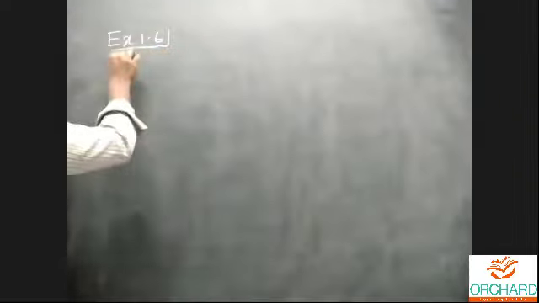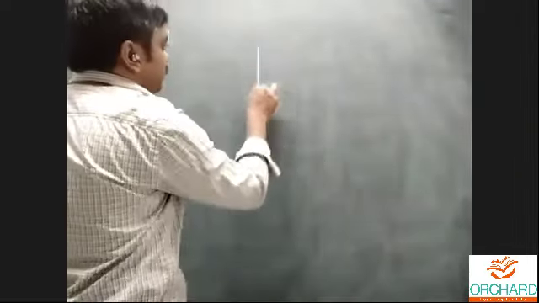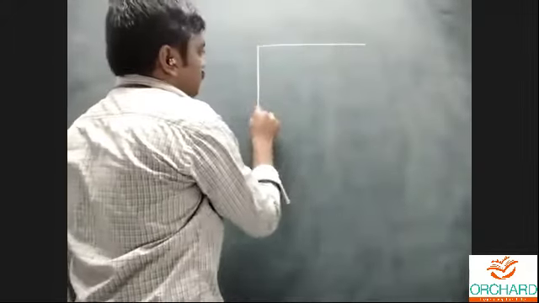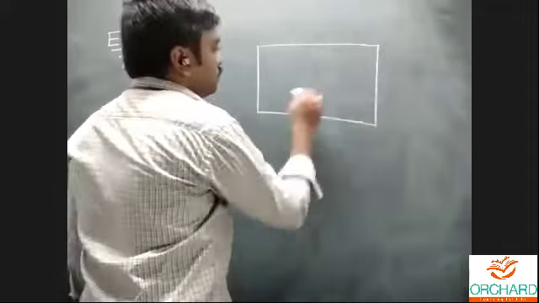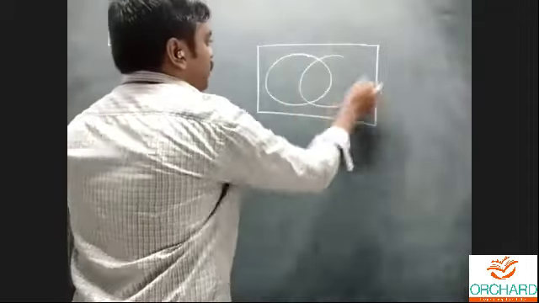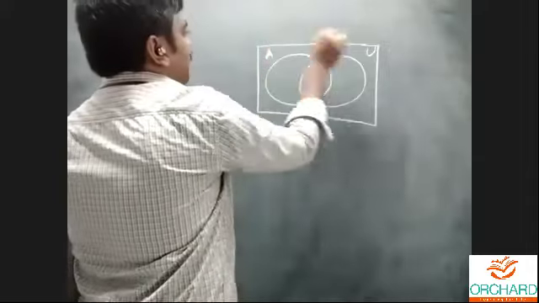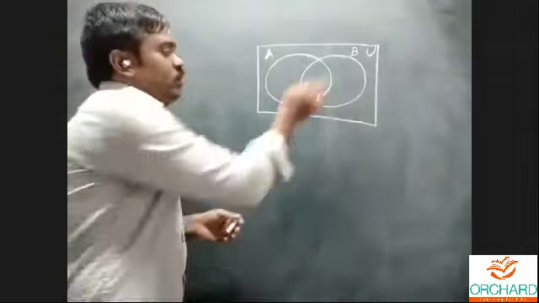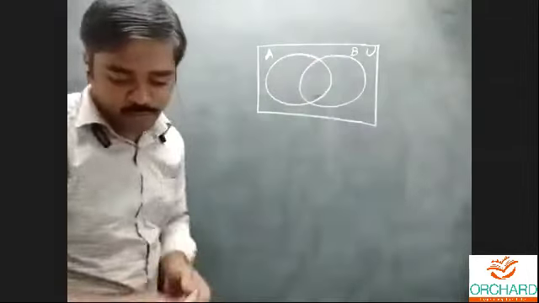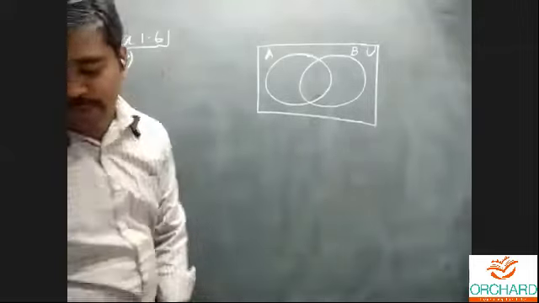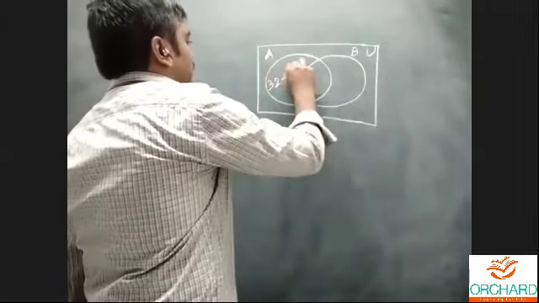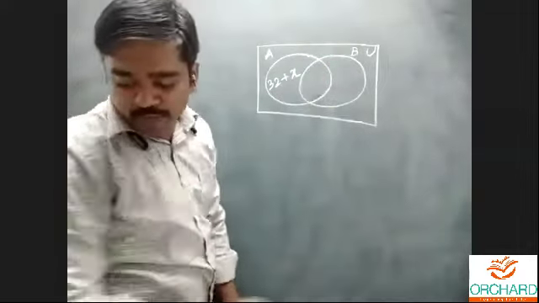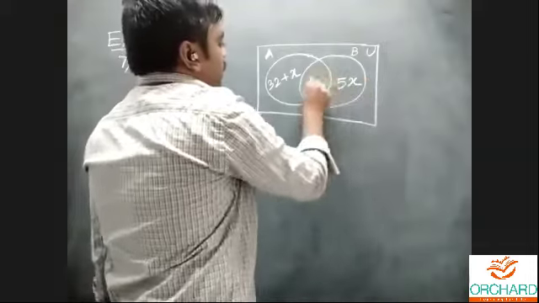Okay, fine. So the 7th problem. This is the Venn diagram. This is A and this is B. What does A minus B mean? To remove the elements of B from A. This portion only is A minus B. That n of A minus B, the number of elements, is 32 plus x. This is 32 plus x. And n of B minus A, this portion is called B minus A, they have given us 5x. n of A intersection B is equal to x.